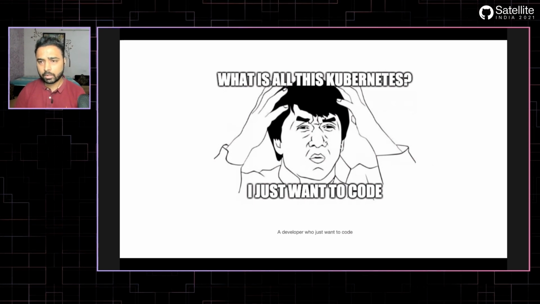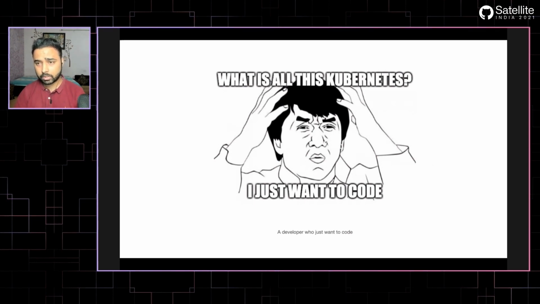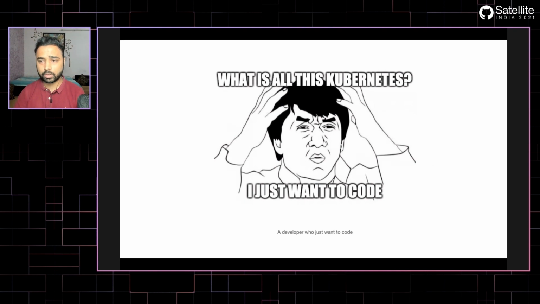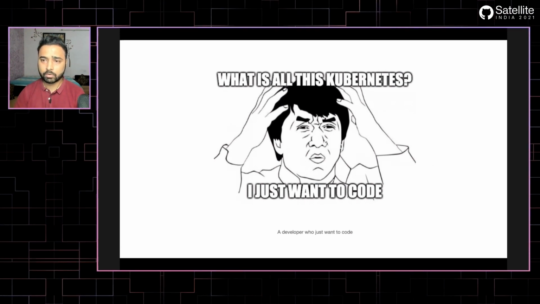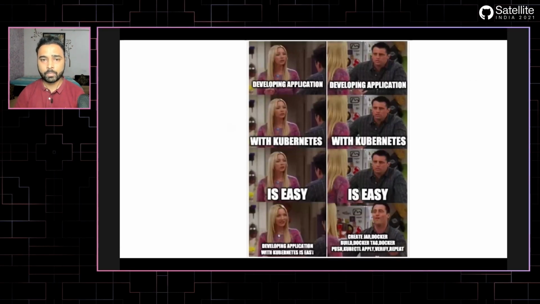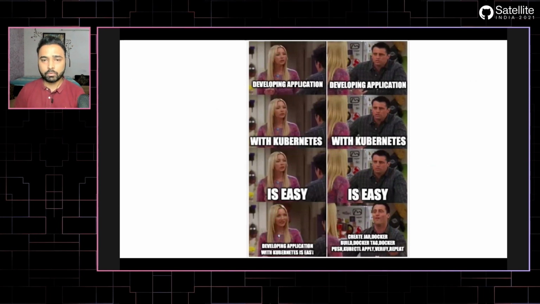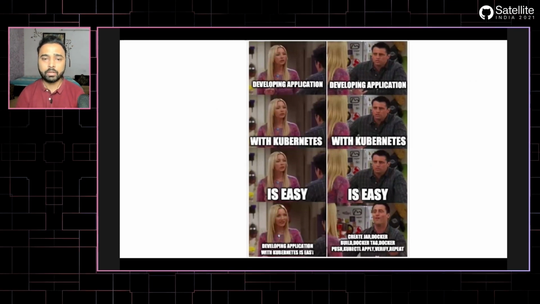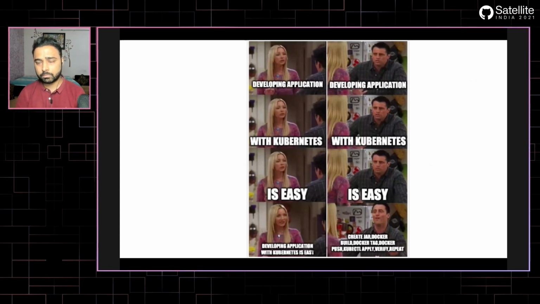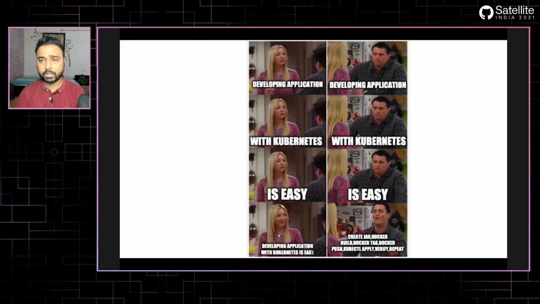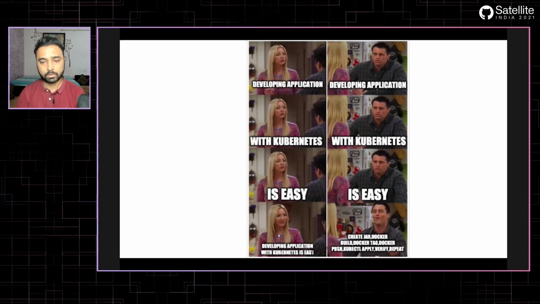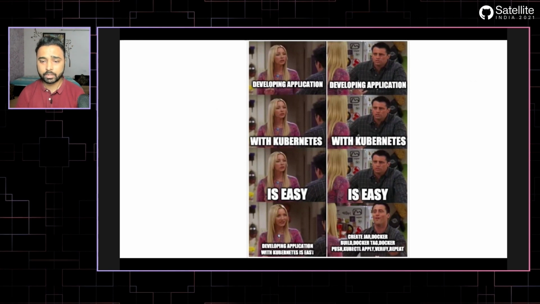Kubernetes is definitely a great tool, but there are some hurdles that we as developers need to understand. We also need to understand that developers are not Kubernetes experts. This is a fun way of looking at it: if someone says that developing applications with Kubernetes is easy, I will respectfully disagree. It is not easy.